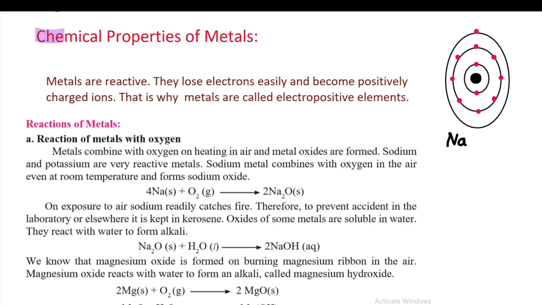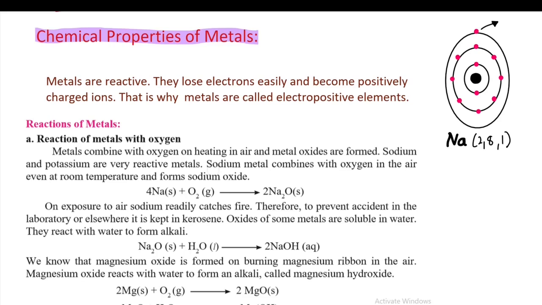Let us now start with the chemical properties of metals. We have already studied about the physical properties. Now we will study about the chemical properties. Metals are normally reactive and they lose electrons easily and they become positively charged ions. Like for example, sodium is 2,8,1. In the outermost orbit, there is 1 electron which it can give away easily. It is not so tightly held and it can lose its electron.